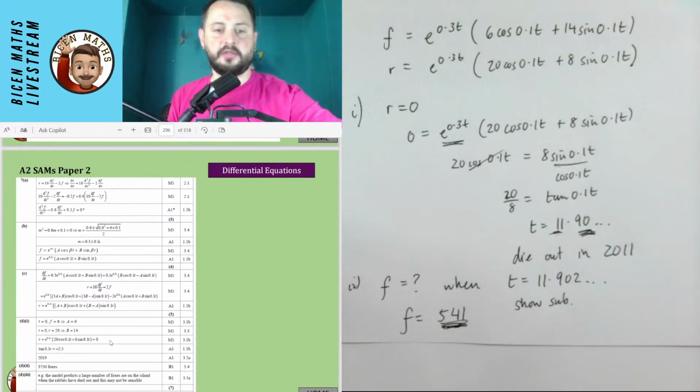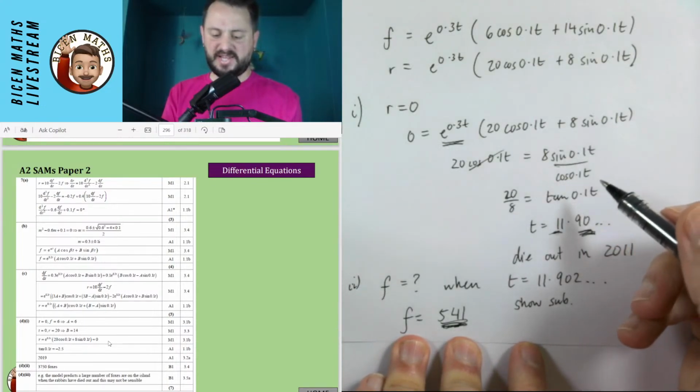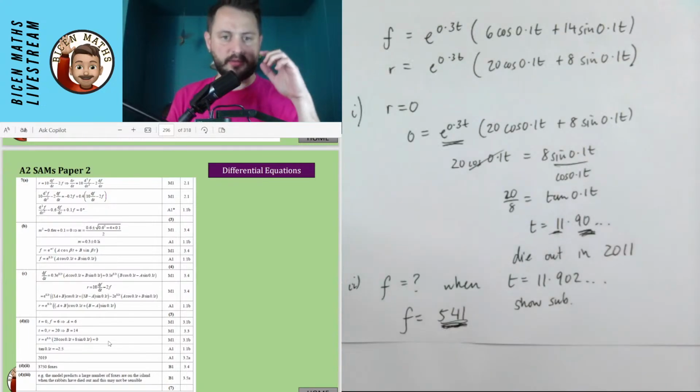Let's see how we did with these answers. So I have completely done something wrong here. What have I done wrong in this question? Oh man, I didn't put the minus. Did it need to be a minus? What have I got wrong?